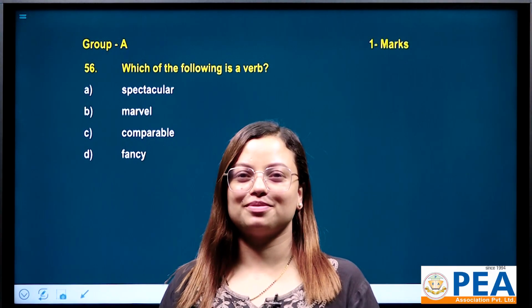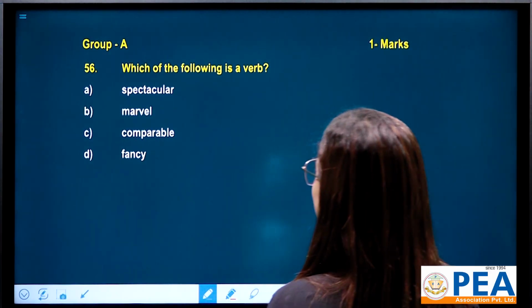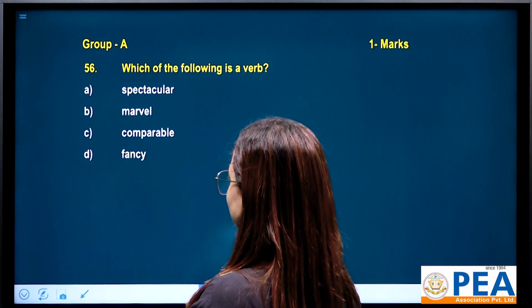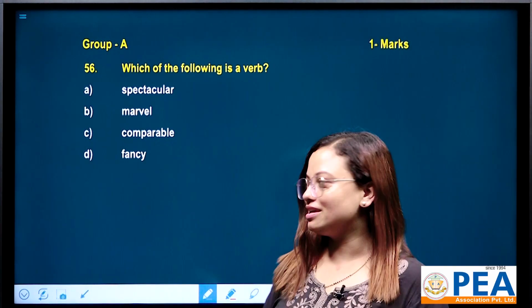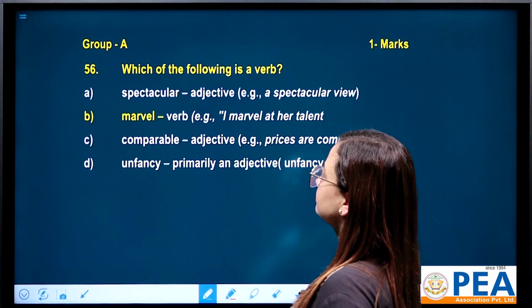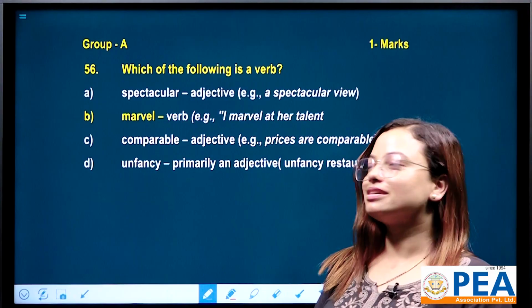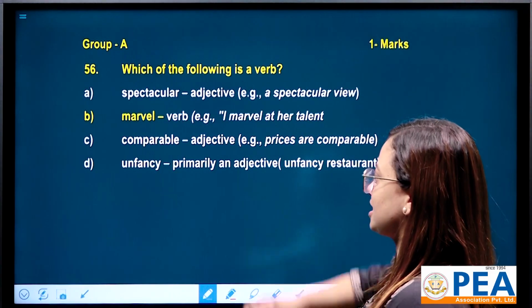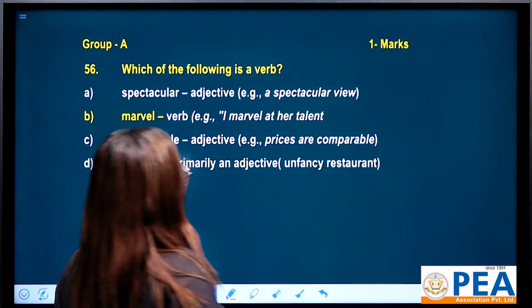Let's go for question number 56. Question is, which of the following is a verb? Option number A is spectacular, number B marvel, number C comparable, and number D is fancy. All right. So here spectacular is an adjective. It's parts of speech.